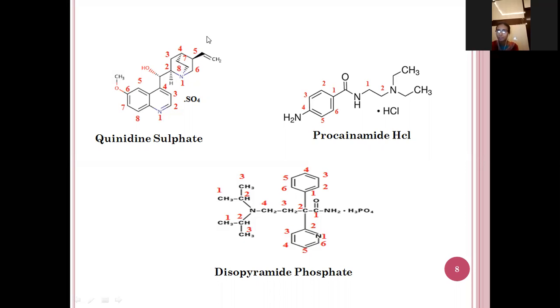In the fifth position an ethyl group is attached, and this is the sulfate.